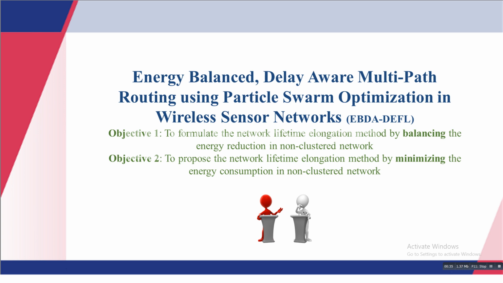And in this proposal, we have tried to achieve two objectives. The first objective is elongating the network lifetime by balancing the energy reduction, and the second objective that we have achieved in this proposal is that we have tried to minimize the energy consumption, and the network nature is non-clustered only. So let us move ahead. That is how we have achieved elongating the network lifetime.